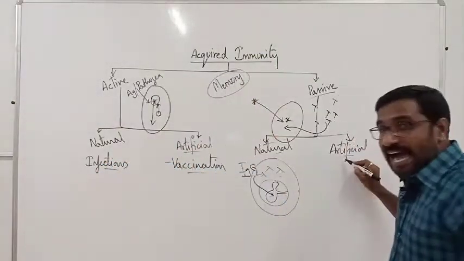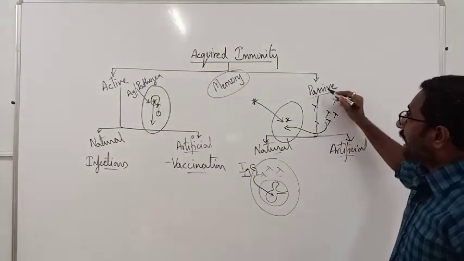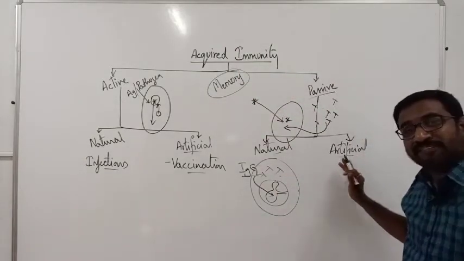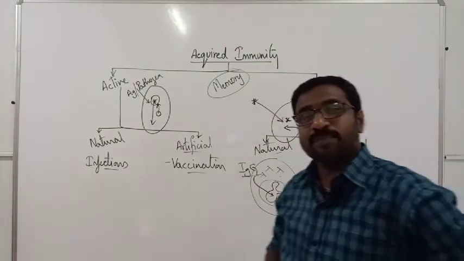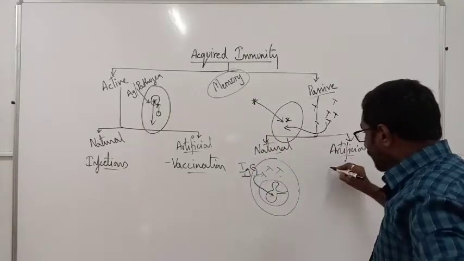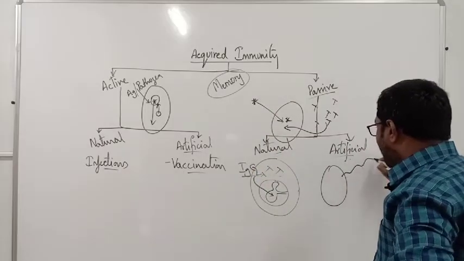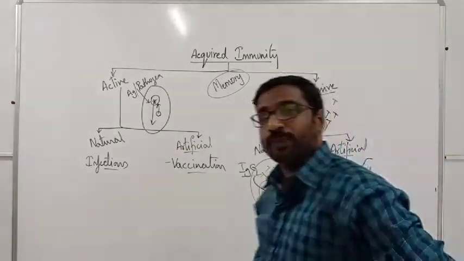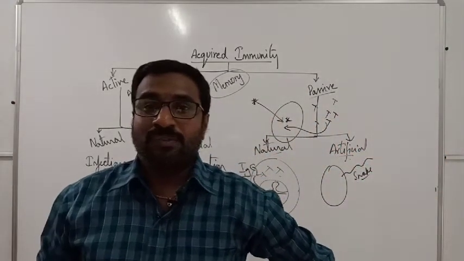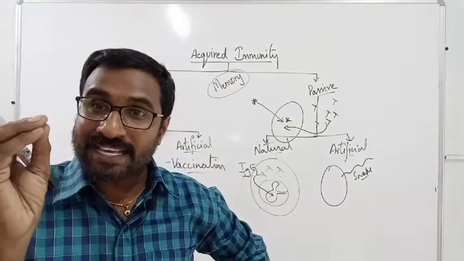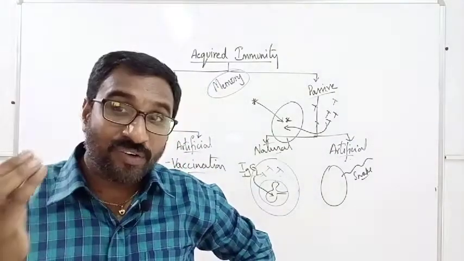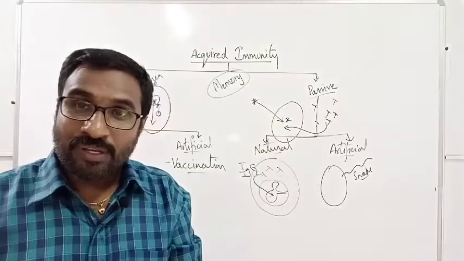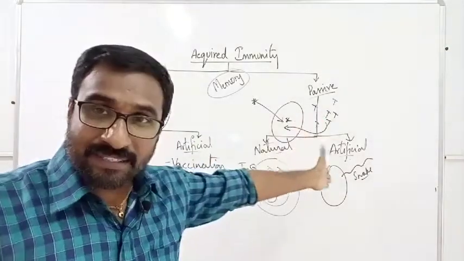Now see the next one. It is artificial passive acquired immunity. How is it becoming artificial? Simple example: a person is bitten by a snake. To protect this person, what should we do? We should take some antidotes. Antidotes are antibodies against the snake poison. So, are they produced by the person?